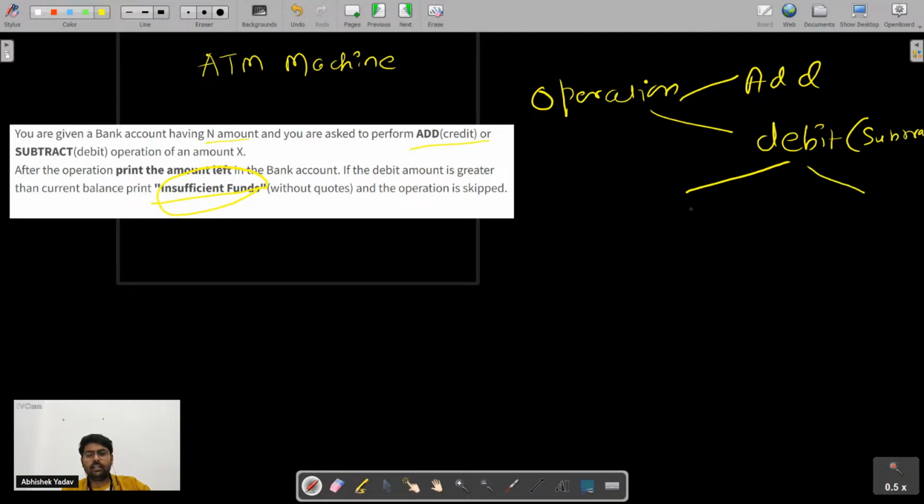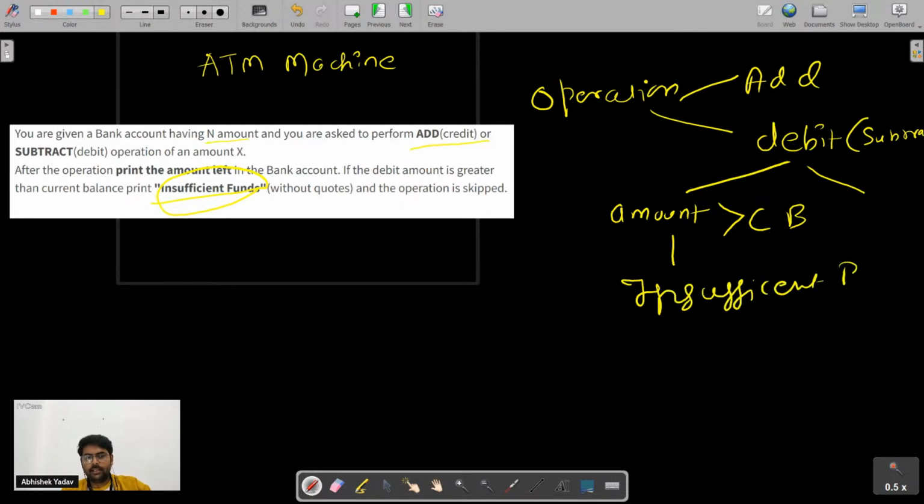What condition do I have here? If the amount you want to remove from the bank is greater than the current balance, then you have to print insufficient balance here on the output screen. And after everything, you can print the amount left in the bank account.